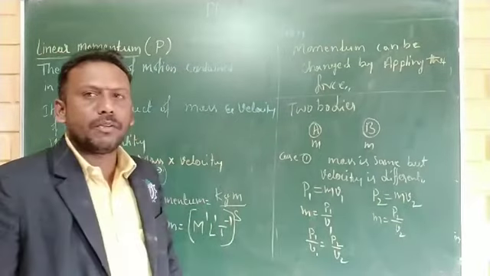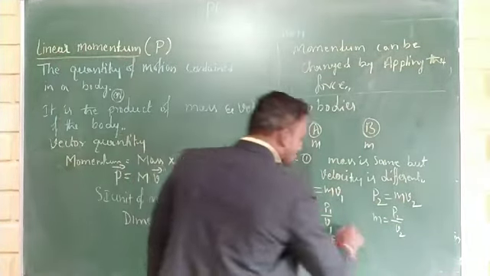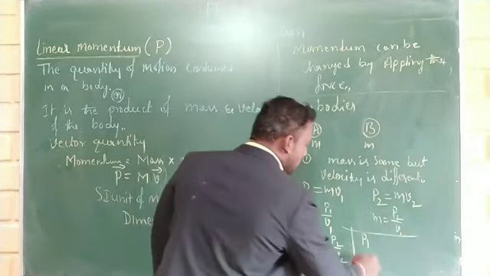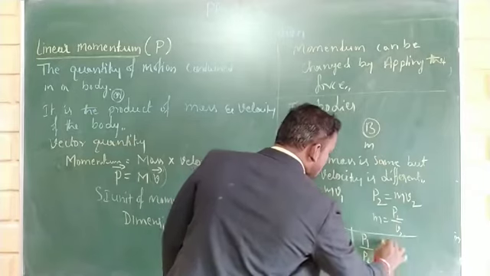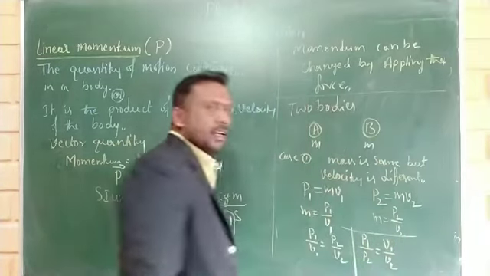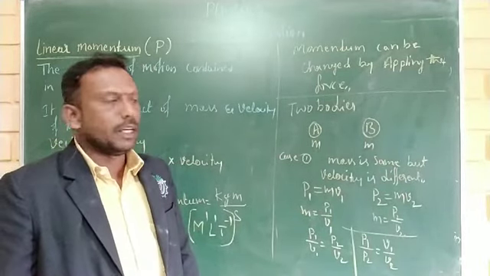Simplifying, the ratio of momentum of two bodies, P1 divided by P2, is equal to v1 divided by v2.